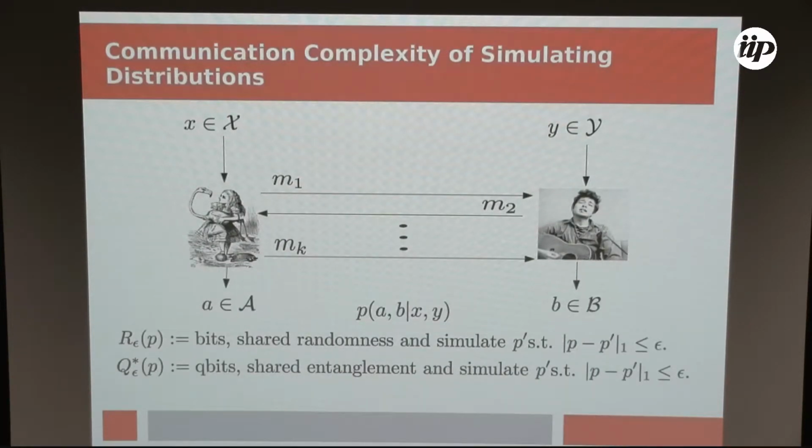So in the paper, we work with a more general model of communication complexity in which we don't consider functions, but we consider the simulation of probability distributions. And so here, the task is we want Alice and Bob to output according to some probability distribution P. And the error model we consider is distance in trace distance. Okay, so we wonder how many bits or qubits they need to communicate in order to output according to a distribution P prime, which is epsilon trace distance from the target distribution P.